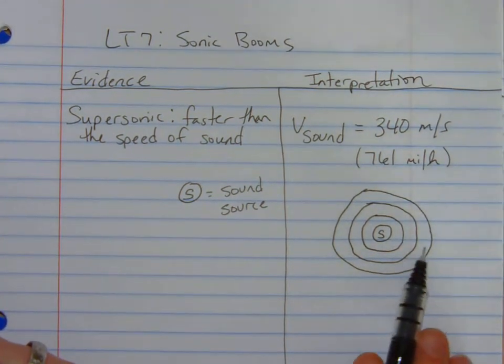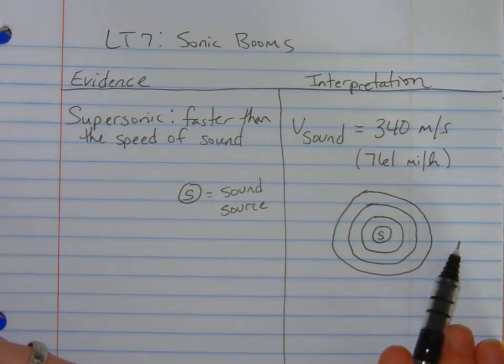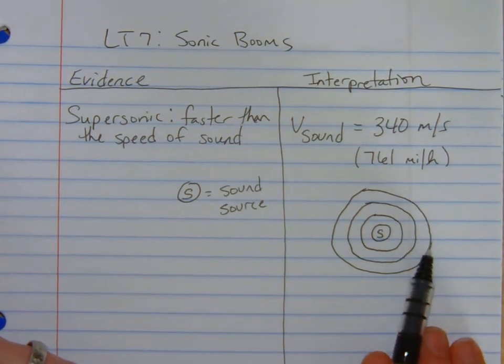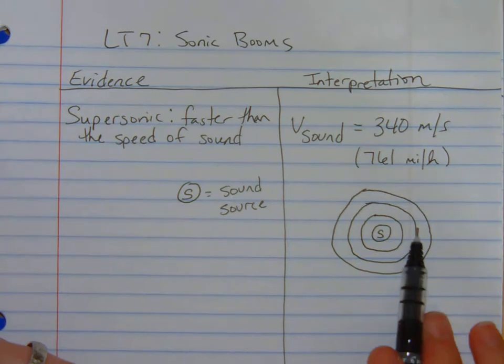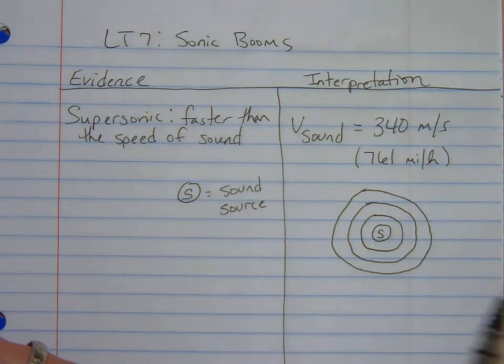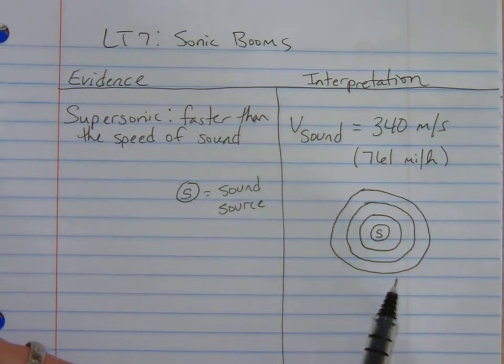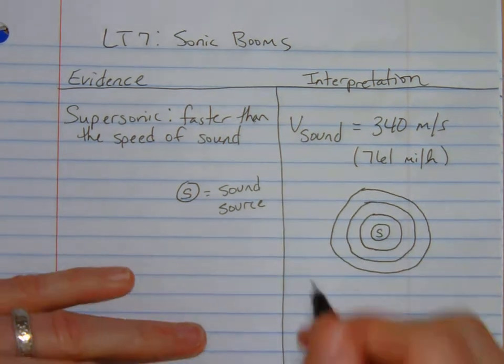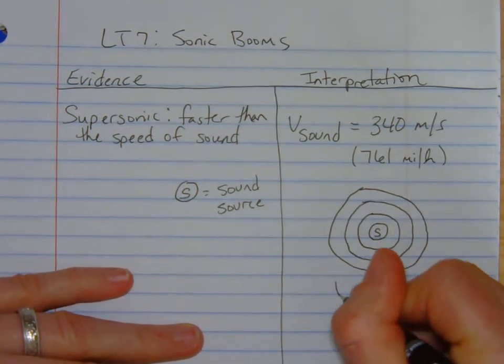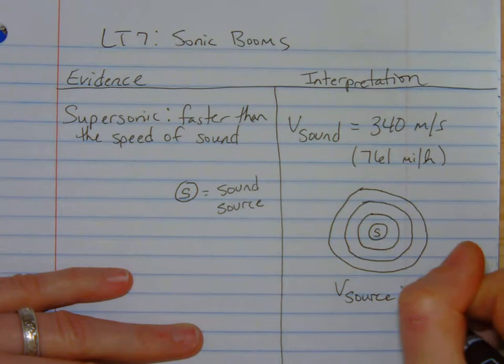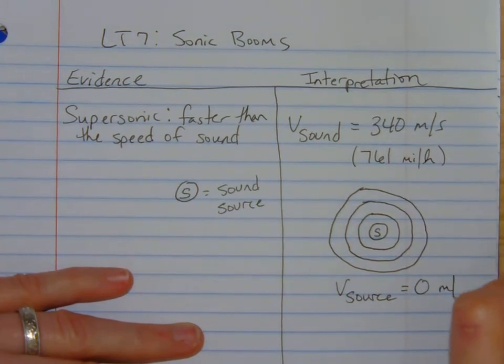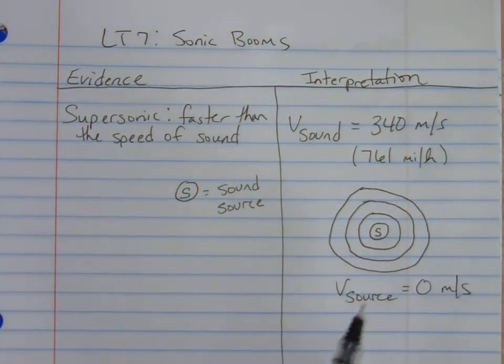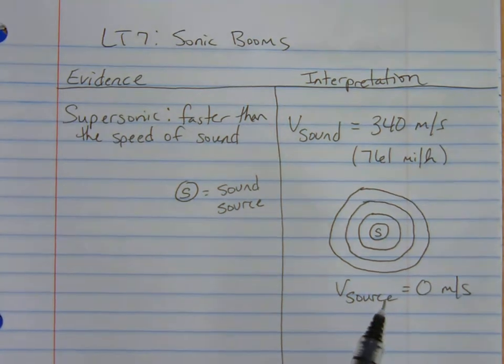Now the amplitude would diminish the farther you got from the source. They would get quieter. If you drop the pebble in, the waves would be less tall as you got away from the source. But frequency, pitch, doesn't change because that's a wavelength thing. So if you see a picture like this, you know that the speed of the source is 0. On the gizmo, you can set the speed of source to 0, any frequency you want, click play, and you see those waves travel outward, equal wavelengths all the way around.